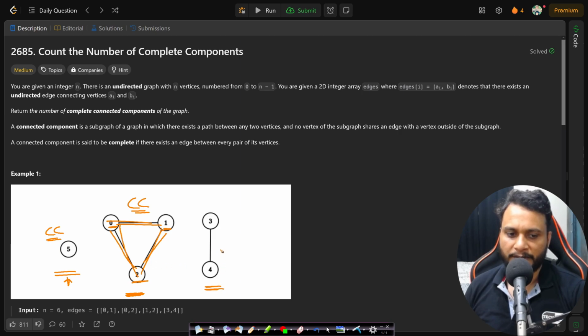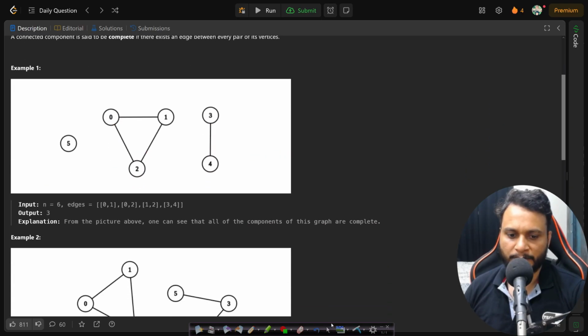For the third component here, there are two nodes, 3 and 4. Is there a direct edge between 3 and 4? Yes. And 4 and 3? Yes. So this is also a complete component. So in this given graph, we have three components and all of them are complete. So the count of complete components is 3 and therefore the answer will be 3, as you can see here. I think the problem statement is simple to understand.